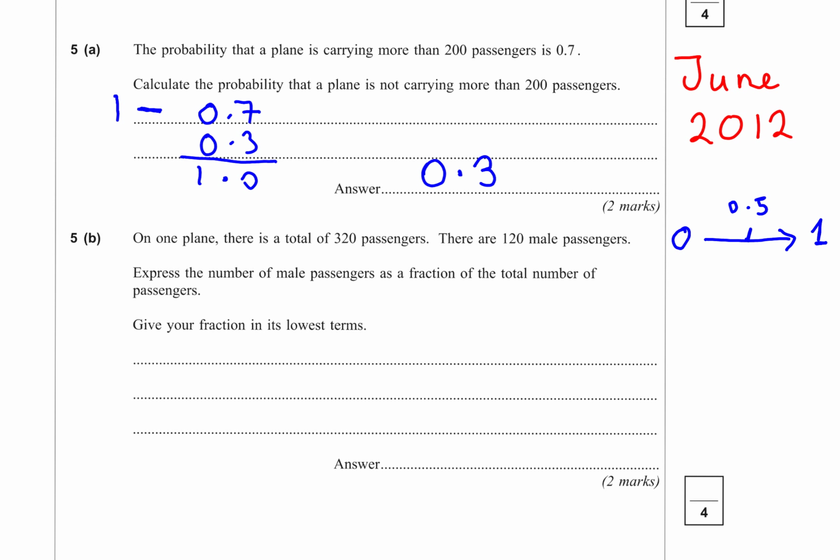The next one we look at, it says on a plane there is a total of 200 passengers. There are 120 male passengers. Express the number of male passengers as a fraction of the total number of passengers. Now here it gives you a lot of information in the actual question. So we're saying there is a total of 320, and there are 120 males.